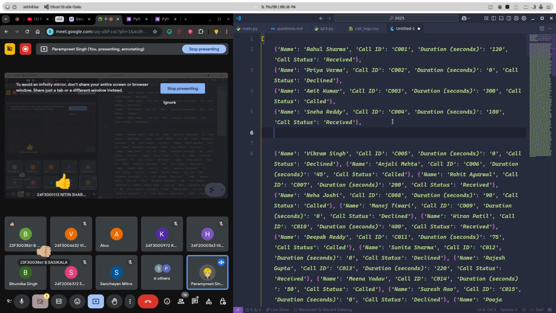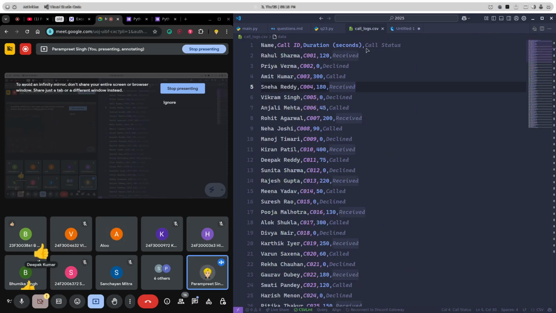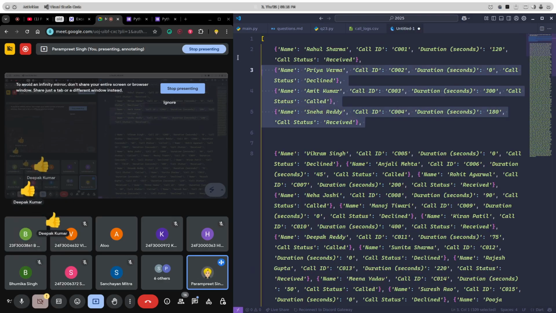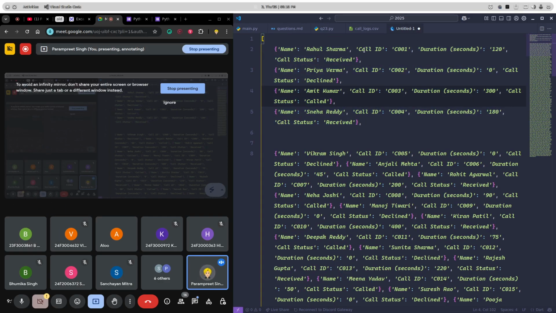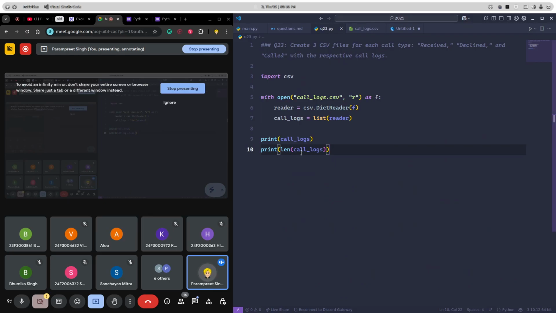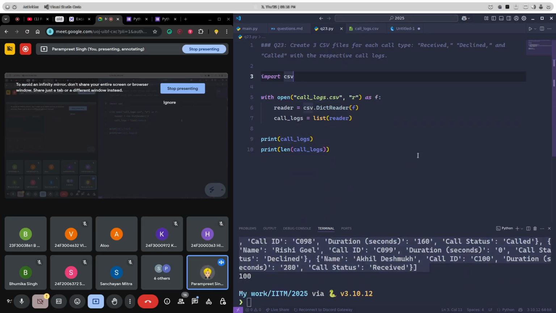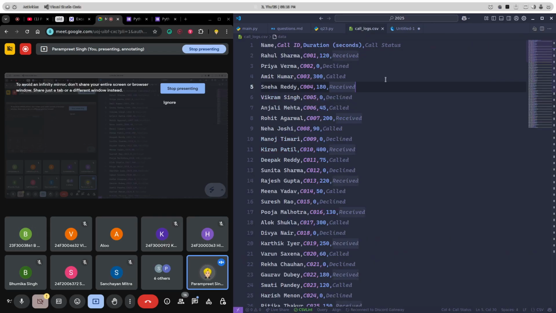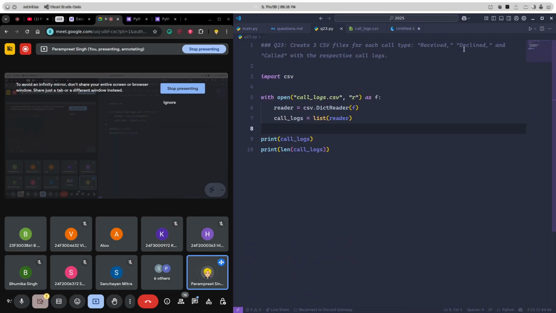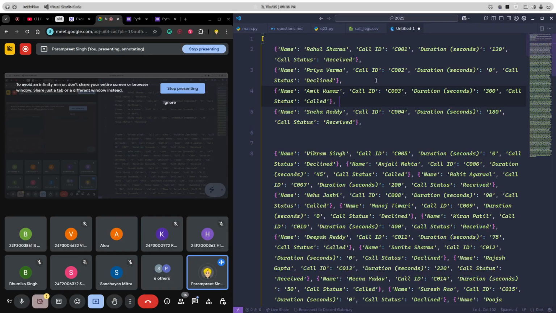This is just the last question, in fact, and this question I have chosen because it has some complexity. So this is the data. Now this we have in call logs. If we see the output, the length is 100, that means we have 100 call logs. Now we need to separate the call logs based upon received, declined and called, and we need to create 3 CSV files for them. But first I want you all to understand how this data looks.